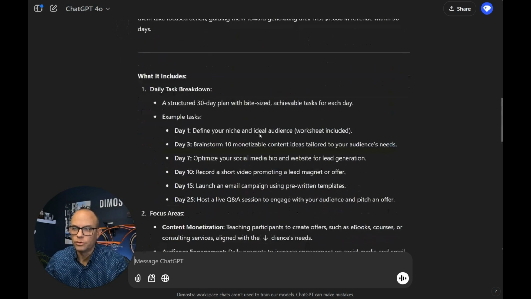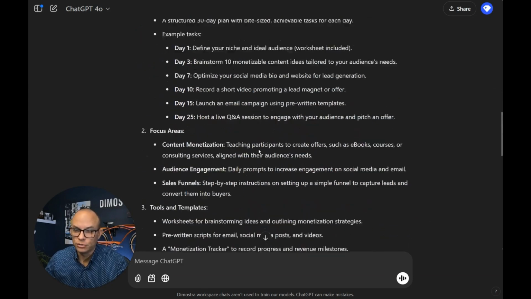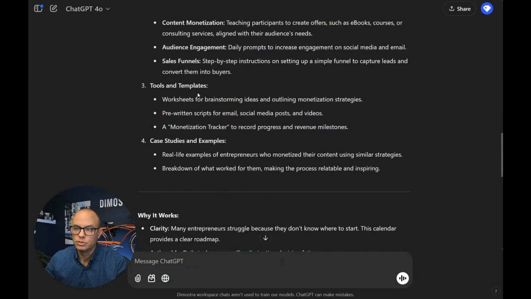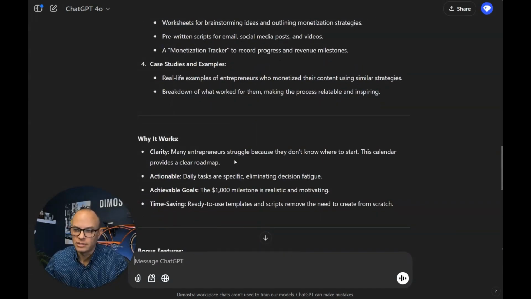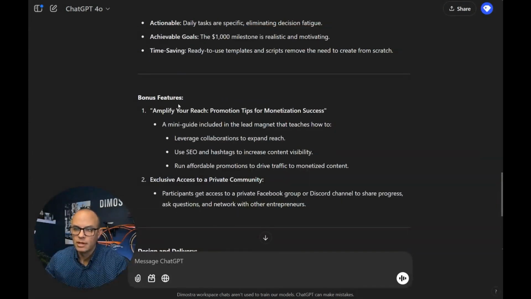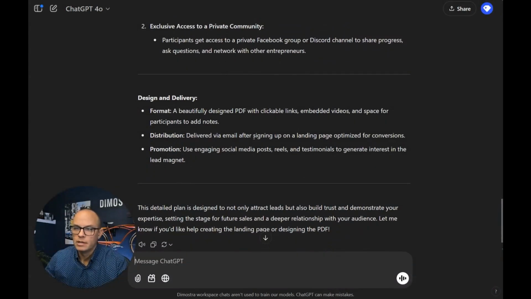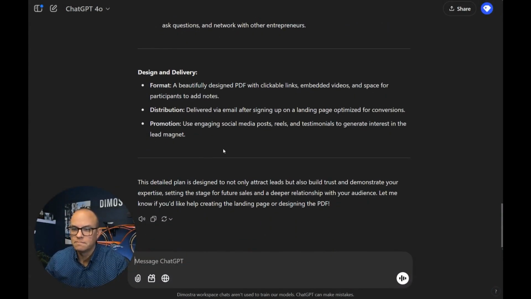So we have an overview, what it actually includes, the focus areas, tools and templates, case studies, examples, why it works, and some bonus features here. It has some design and deliverability ideas. And what's nice here, if we read this, this is a detailed plan designed not only to attract leads, but also build trust and demonstrate your expertise, setting the stage for future sales and a deeper relationship with your audience. Let me know if you'd like help creating a landing page or designing the PDF. So now you can actually start to create some of the assets that you need to pull this off. So there's a lot of possibilities here.